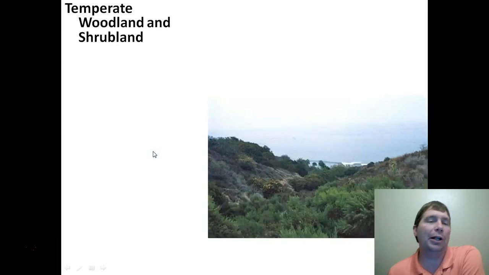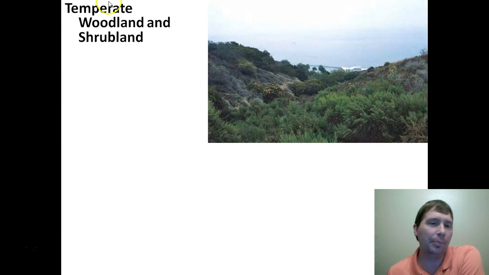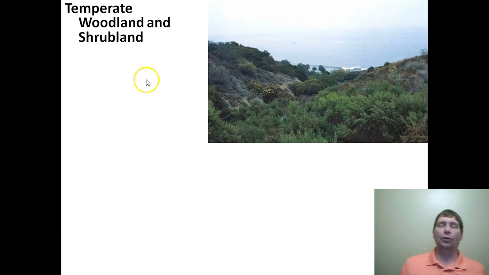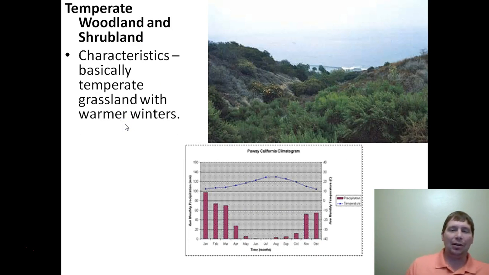Our next biome we need to talk about is a little bit trickier. It's called temperate woodland or shrubland. An old term you sometimes see for this one, as I mentioned, is chaparral. Now this is one that can be a little bit difficult for students to get their heads around what makes it different. Basically, a temperate woodland is a grassland with a little bit warmer winters and maybe just a little bit more precipitation.